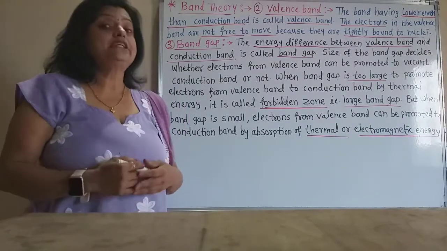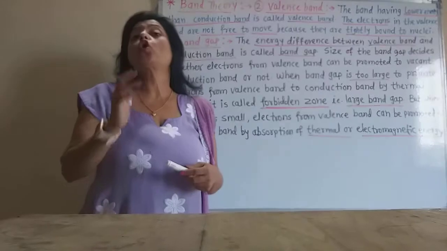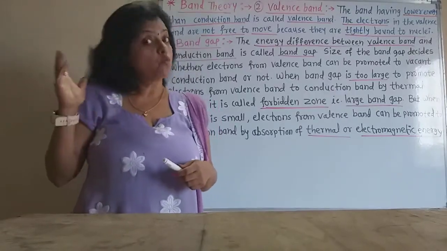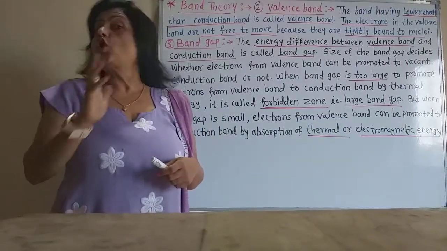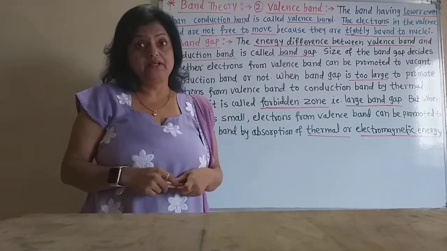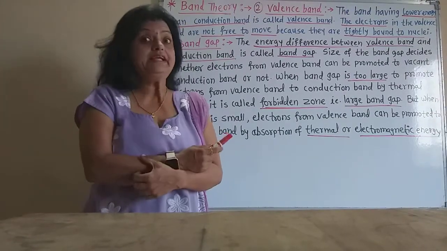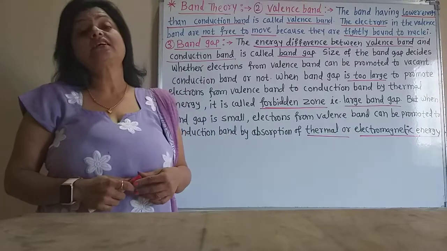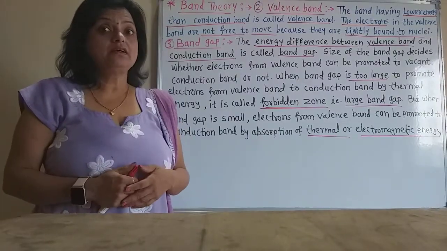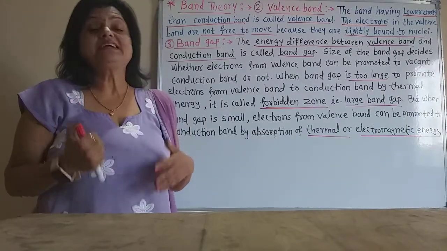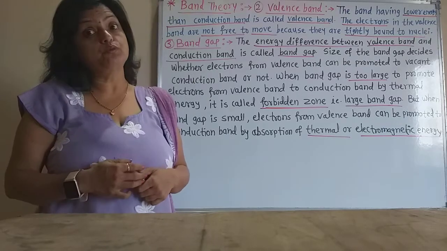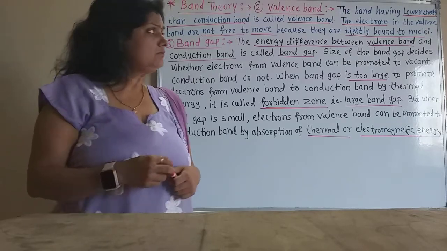They are not mobile, they are not delocalized electrons. They cannot be moved freely because these valence band orbitals are tightly bound to the nuclei of the constituent atoms.